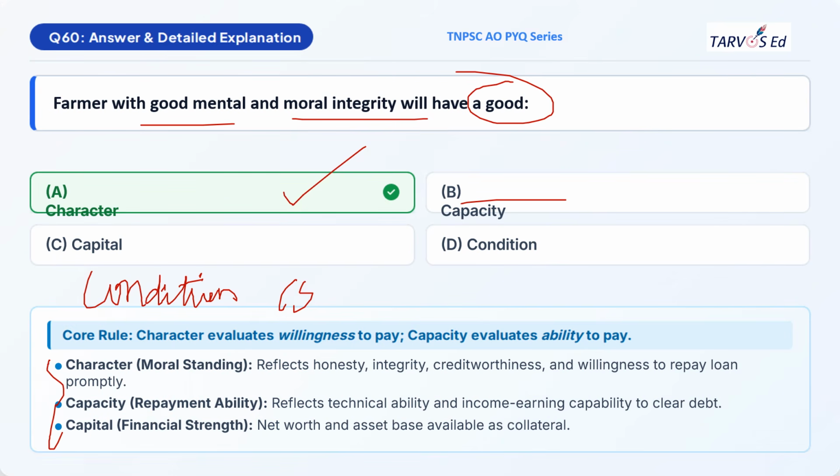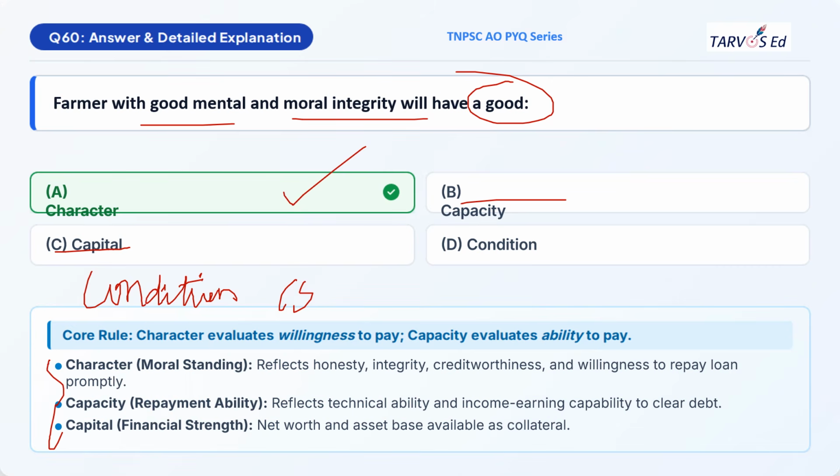Capacity here simply means the repaying capacity, that is, the repaying ability of the farmer, whether the farmer is technically strong and has the ability to repay, and whether the income he is earning is sufficient to repay the amount he borrowed. Capital here means his financial strength: what are his assets, what is his net worth and equity, and whether he can use this asset or equity as collateral, which means as security.